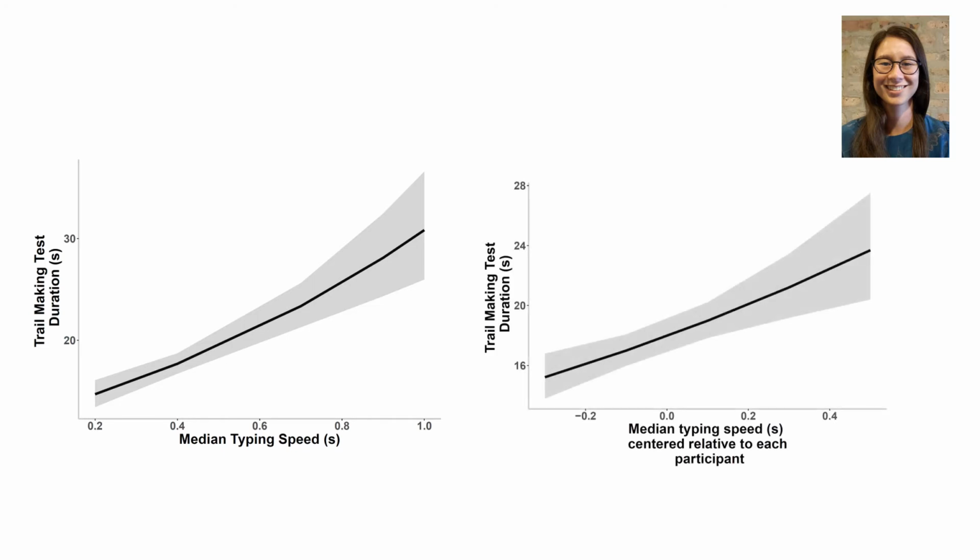But more importantly, she also found that typing speed within the individual was associated with variations within the individual in trail making test performance. So the slower that you typed on a given day was associated with the slower your performance was on the trail making test.